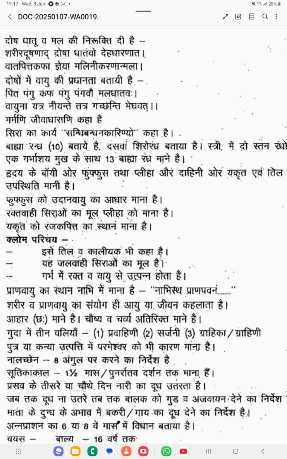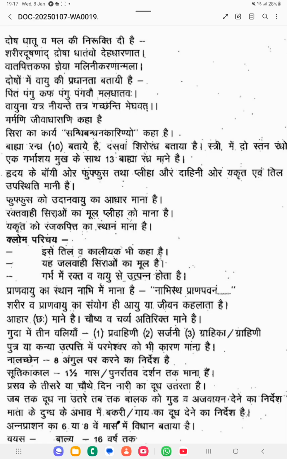Okay, left side is pleha and right side you will be getting yakrit and tila. Tila is pajaka pitta. Phupphusa ko udana vayu ka adhara mana hai, which means udana vayu is mainly located in the phupphusa. Then raktavahi siraon ka mula pleha ko mana hai, which means the root of the raktavahi srotas is pleha.